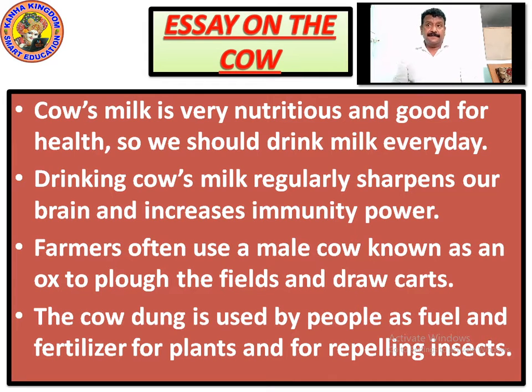What is plowing? Plowing the field is a process where you sow seeds after that. First you plow the field. Field means the soil, the red soil, the black soil. These are all soils in which you need to plow the field. Plowing the field is a process where you dig the soil from down to sow the seeds in it. So how do you plow it? You need lots of strength in making the place for sowing the seeds.